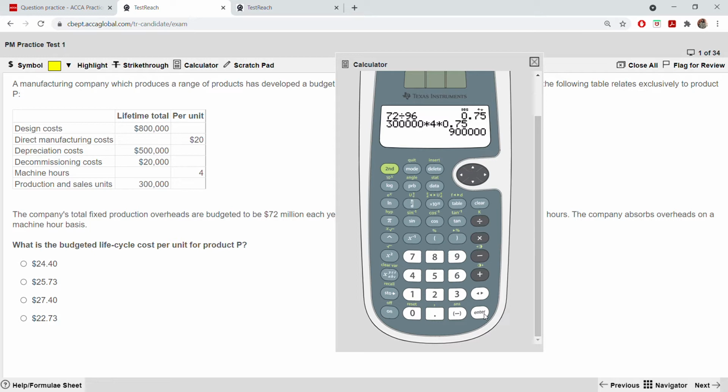What is the total life cycle cost? You need to find the total life cycle cost. How are you going to get it? It is 8,220,000.